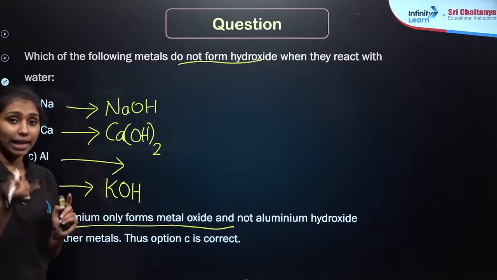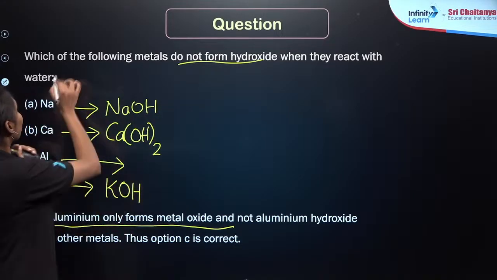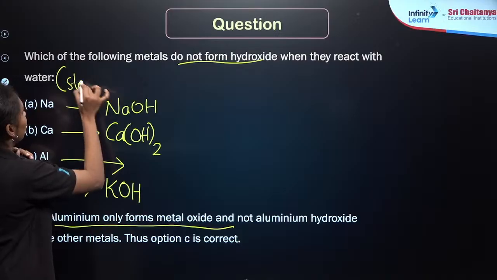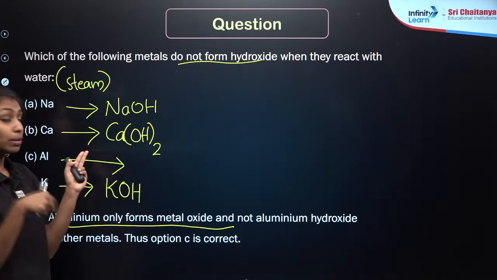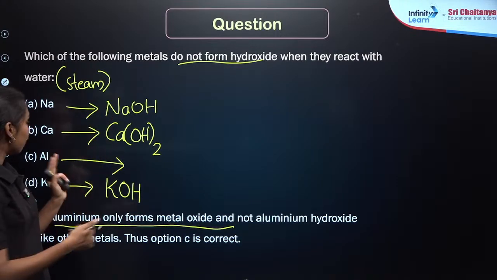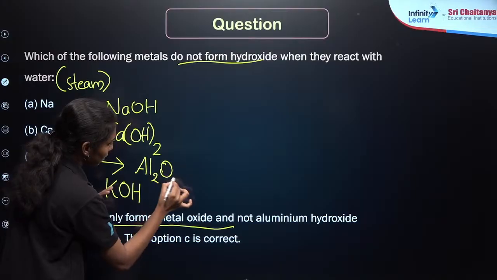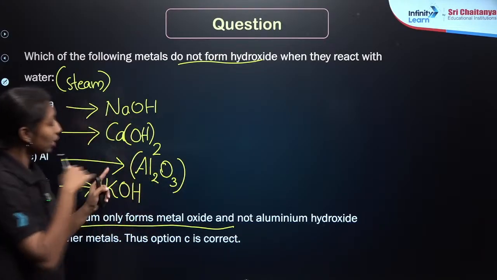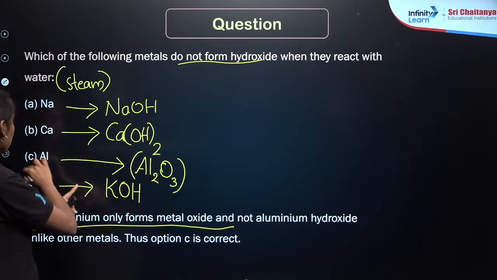Aluminium is reacting with the water, but we can specifically say that it is reacting with the steam. Even though it is water, it is in the gaseous form, right? So, whenever the aluminum or zinc is reacting with the gaseous water or the steam, they will produce aluminium oxide, right? So, our question is, which one of the following is not forming the hydroxide? That is the one which is option C.